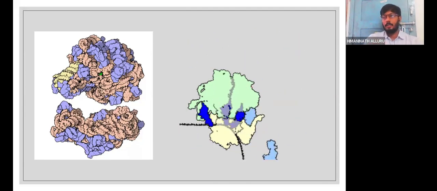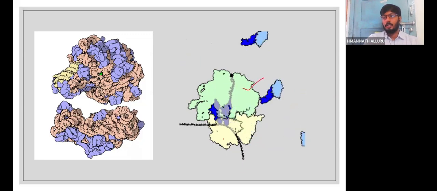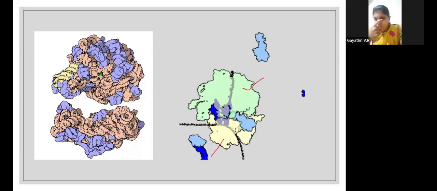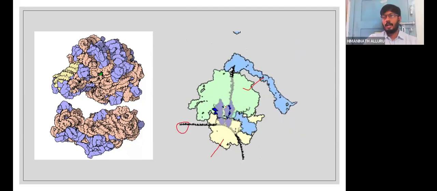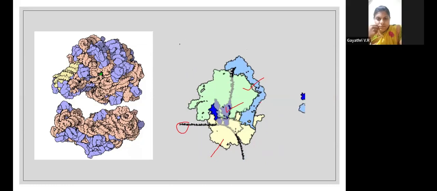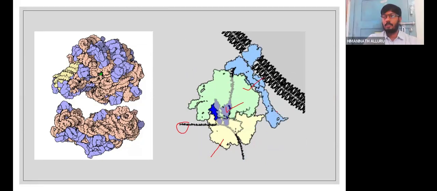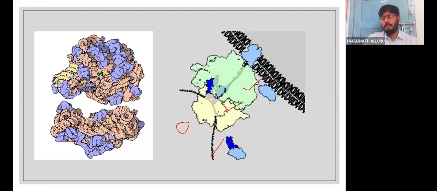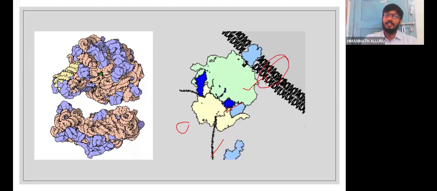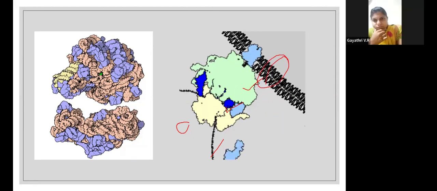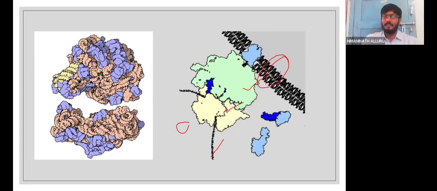In that, the light green one on the top is the larger subunit, and the brown, peach color one is the smaller subunit. This is the mRNA and this is the activated tRNA. The dark blue one is the tRNA, and the light blue one is the amino acid. The different amino acids join together to make a protein. Can anyone say what is that black band at the top of the amino acid, which I have circled? Maybe you are able to see that. Can anyone say, teachers?